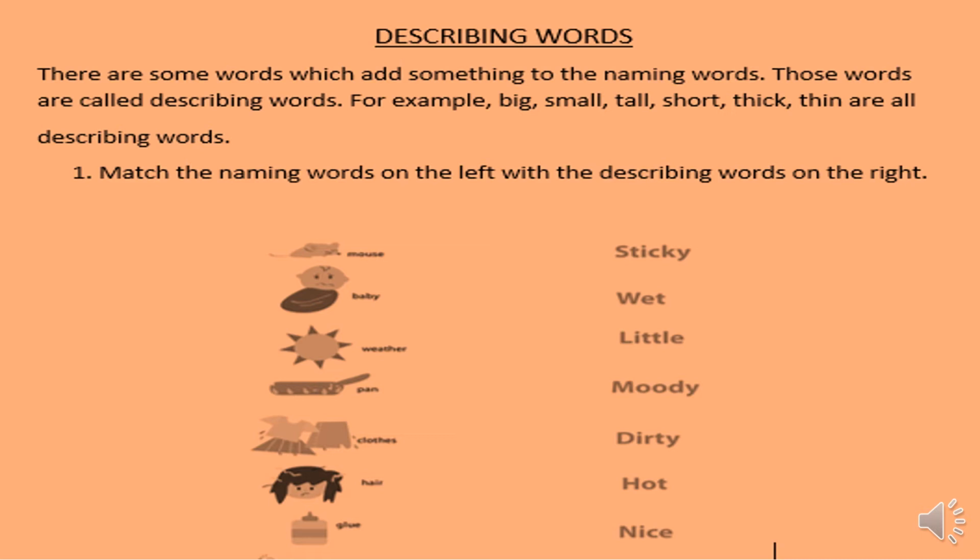Next naming word is hair, so you can join it with wet, wet hair. And the last naming word is glue. You know glue is very sticky, so you can say sticky glue. You have to just join the naming words with the describing words.